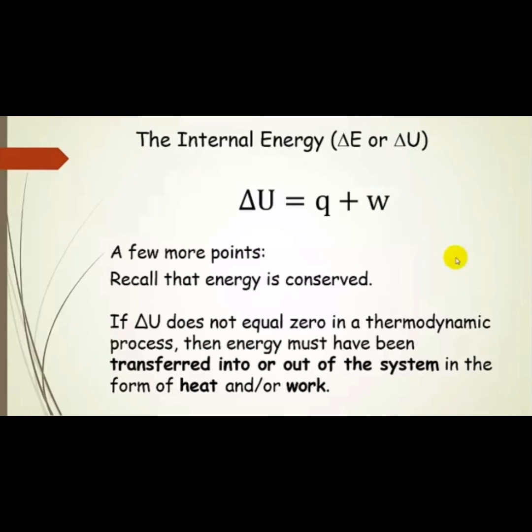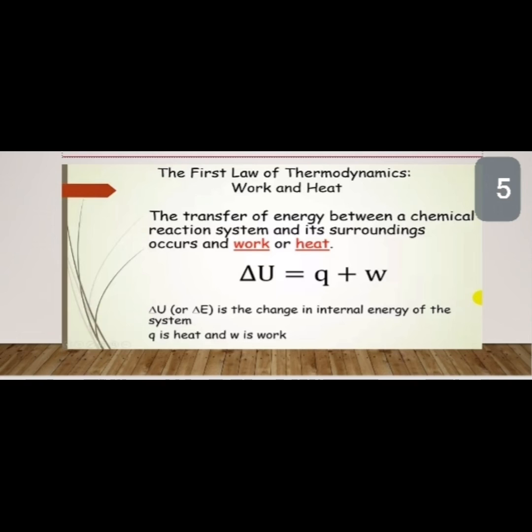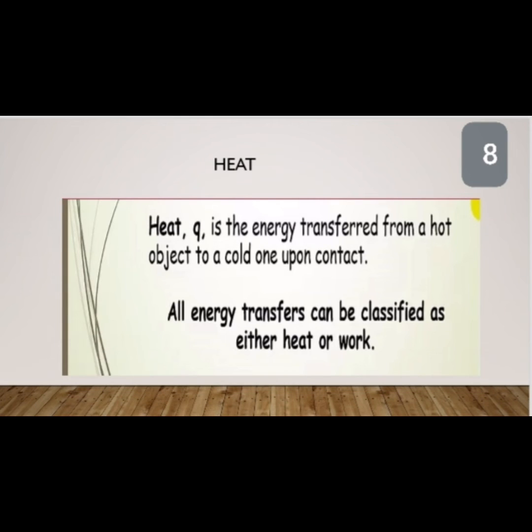There are two fundamental ways of transferring energy to or from a system. These are heat and work. Heat is not a property of a system. It is therefore not a state function. It is defined as the quantity of energy that flows across the boundary of a system during a change in its state due to difference in temperature between the system and the surroundings.